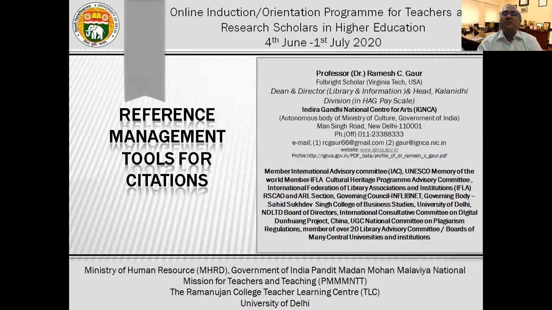So in this particular session, I'm going to talk about various kinds of reference management tools, both open access and commercial. You are familiar with different kinds of styles, APA, MLA, and all these APA and MLA styles have different types of rendering of bibliographic information.